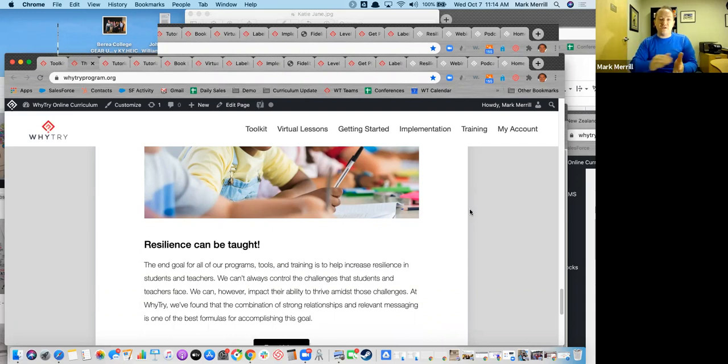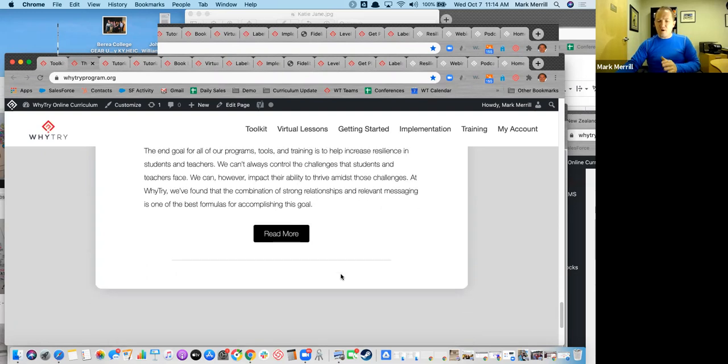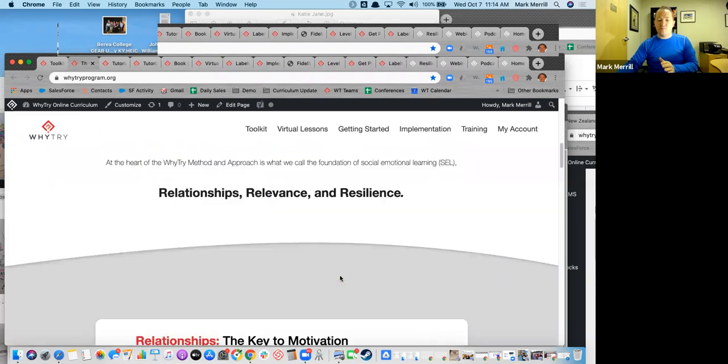And that's really what we're going to focus on for the rest of our time here, those skills of resilience that we're trying to build. And we absolutely believe that resilience can be taught. For those that are struggling with their resilience, that are not showing those characteristics, we have found this formula is crucial in teaching those resilient skills. And again, you can read more on this, but that's the foundation of everything we do with the approach. And honestly, if you take those 3 R's and apply them to any programming, not just the WhyTry program, but any programming, any intervention, you'll find that it will be helpful. So I wanted to highlight that as the foundation of our approach here.